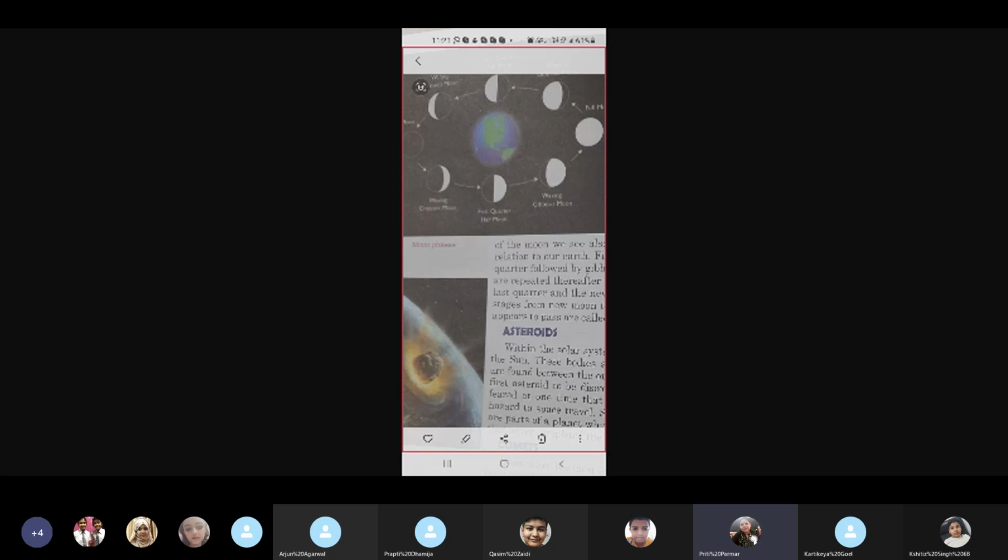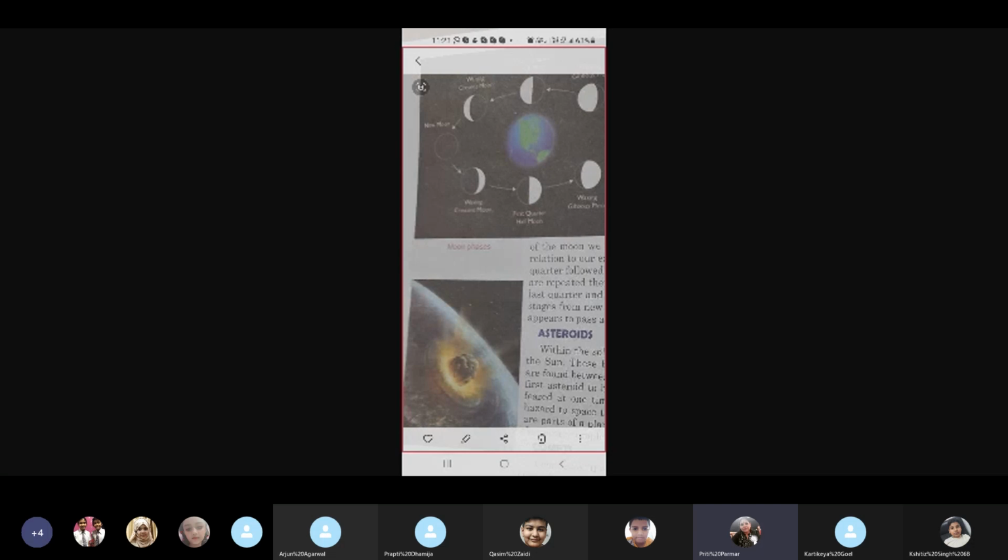So you all can see how it is of a crescent shape. When you see the picture of a new moon, that black moon is the new moon, which is there, but since it is lying in between the earth and the sun, it appears black from the earth, though the moon is present. Then it comes in a crescent form. Then it comes to the quarter. Then it is called a gibbous moon. Okay? And then there's the full moon. After full moon, again it starts diminishing. Again it is gibbous, then half, then crescent, and then again new moon. So you all can see new moon and full moon on the screen here.